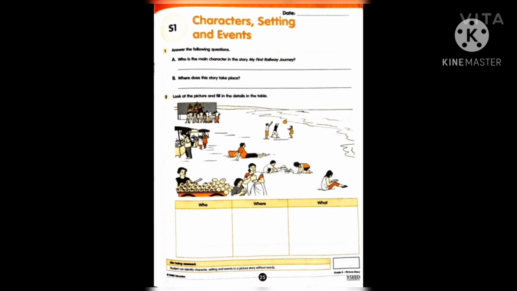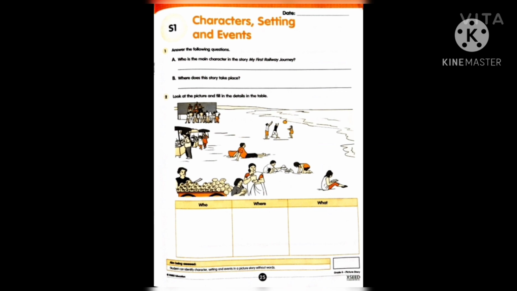Now, seeing some other picture given in this book, look at the picture and fill in the details in the table. Who means the persons whom you are seeing. Can you write the names of those whom you are seeing there? Now, where are they? The place, and also what they are doing.